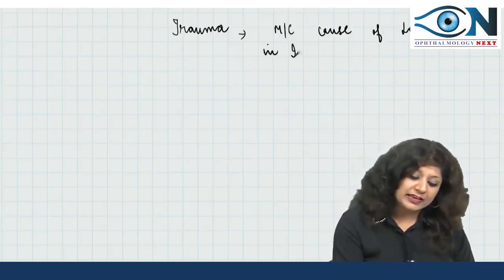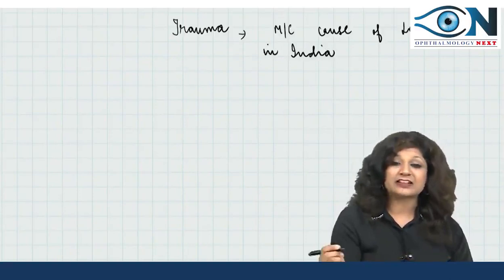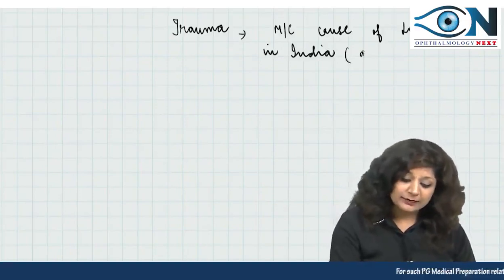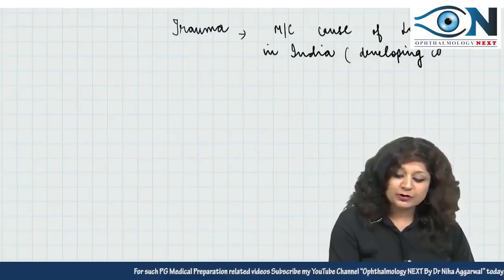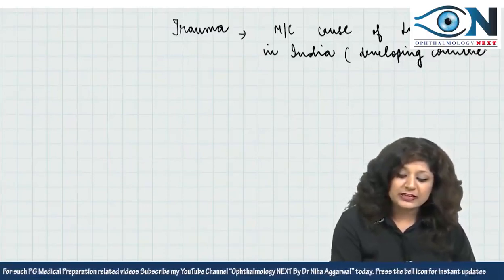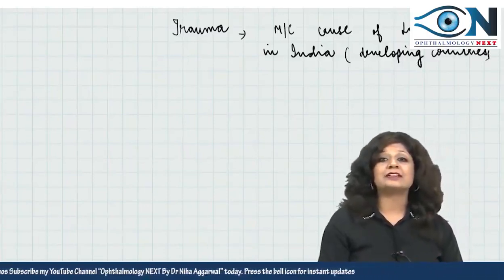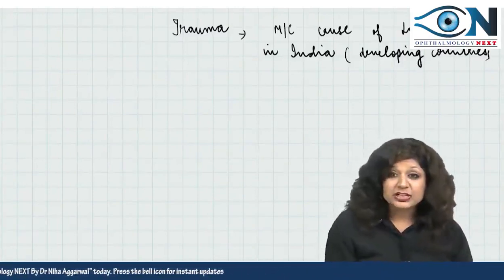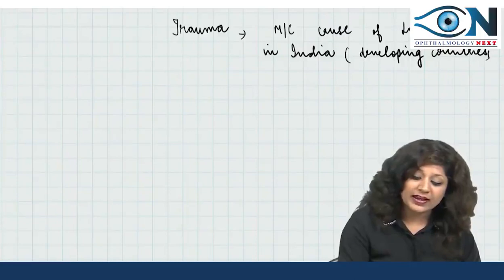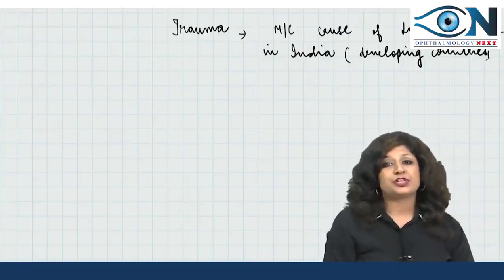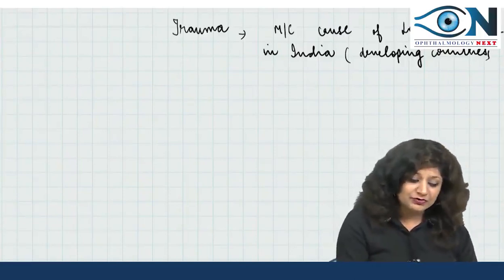I know you must be thinking that this must be refractive errors. I am talking about the developing countries especially, and that too especially unilateral low vision, the most common cause of low vision in one eye.